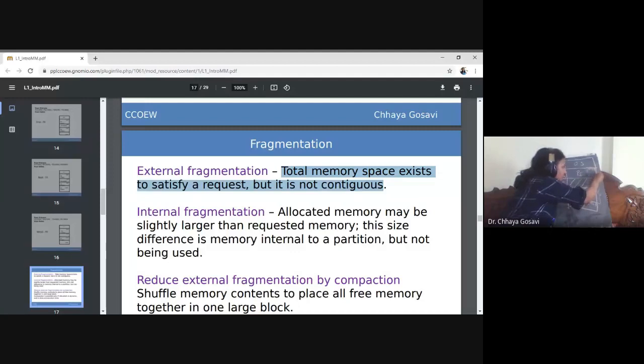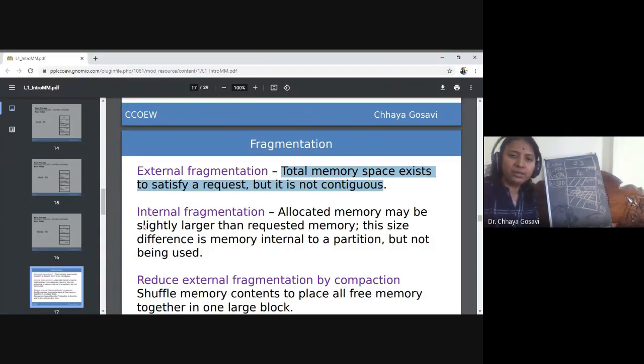this is block B1, B2, B3, and B4. Blocks B2 and B4 are free, and the sizes are 300 plus 100. So a total of 400K memory is free. But it cannot accommodate process P4, whose requirement is just 380, because this memory is not in a continuous fashion. This is called external fragmentation.